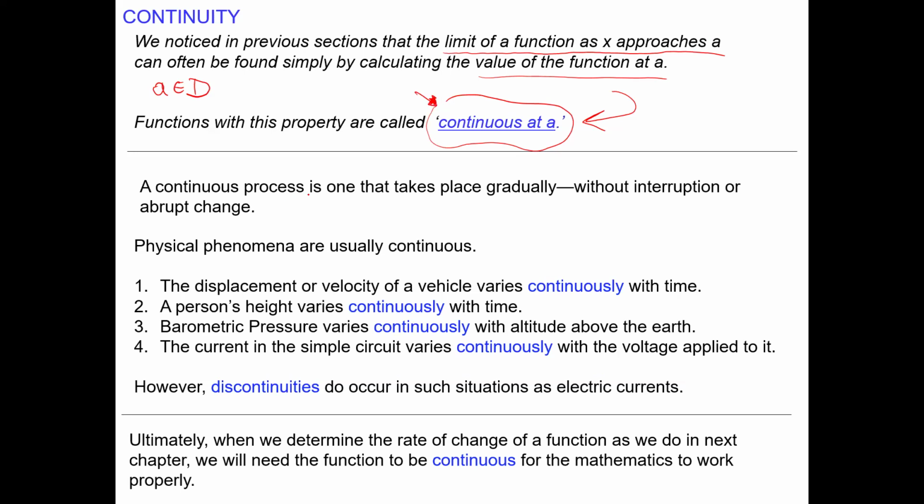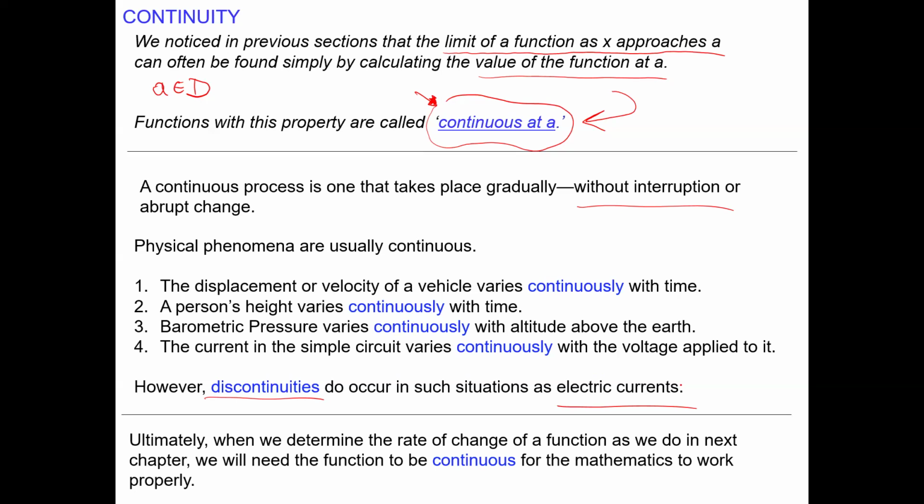In general, a continuous process takes place when things are happening without any interruption. We have some physical phenomena that are continuous. For instance, the displacement or velocity of a vehicle varies continuously with time, or a person's height varies continuously with time. The current in a simple circuit varies continuously with the voltage applied to it. However, we may have some discontinuity, like in electric current. But in general, we know what a continuous process is.